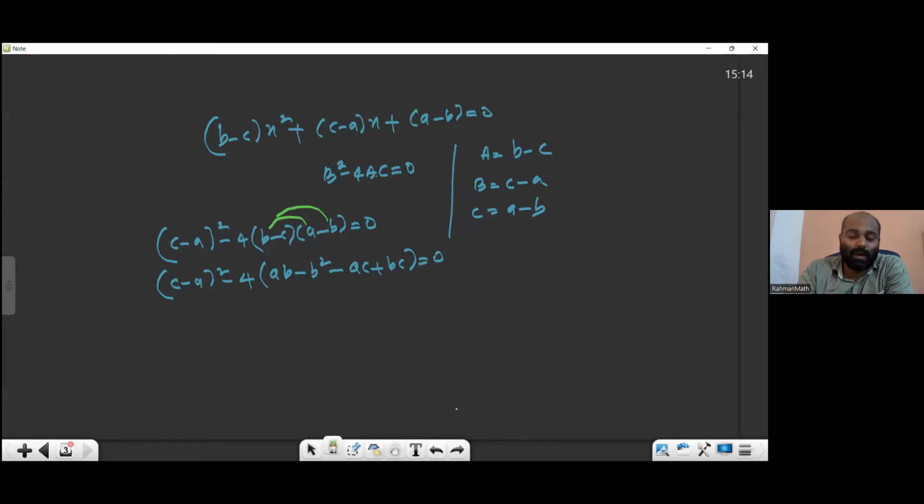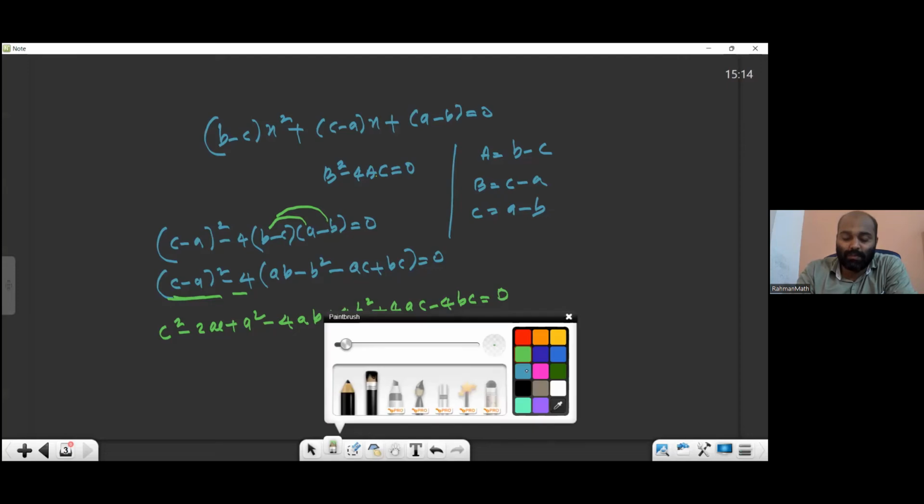What's the next procedure? All of you listen. This you have to expand, a minus b whole square expansion. I think that you know. Don't tell me to teach that. So c square minus 2ac plus a square. This I expanded. Now minus 4 I'm going to take inside, minus 4ab plus 4b square plus 4ac minus 4bc. Because minus 4 is coming inside, all the term signs will change. Please write up to here. Afterwards I'll tell you.